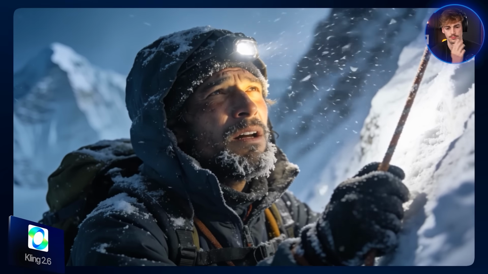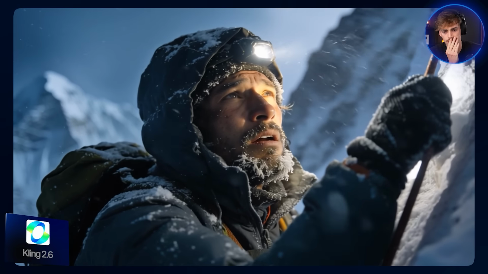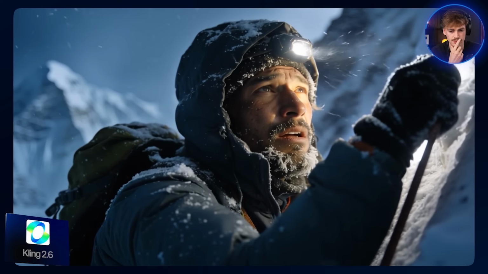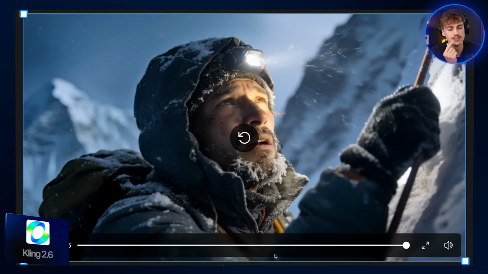Okay, now let's have a look at Kling 2.6. I quite like it. He's squinting with his eye, he's closing it. Then we have him grabbing the rope. He's climbing, we see the snow. Didn't do anything wrong in my opinion. It's just a bit slow. It's not much going on, but it's good. It's good, we can use this.